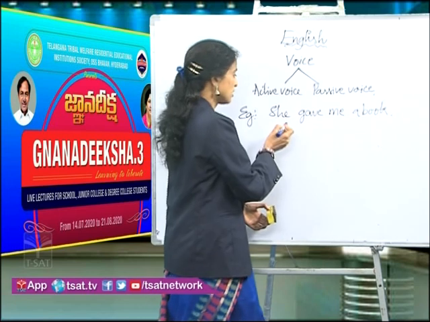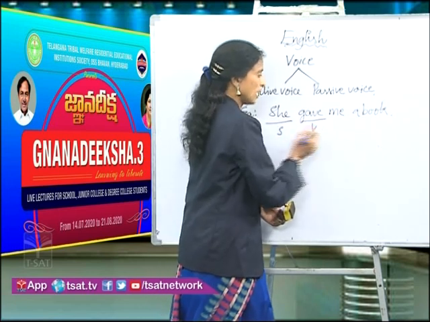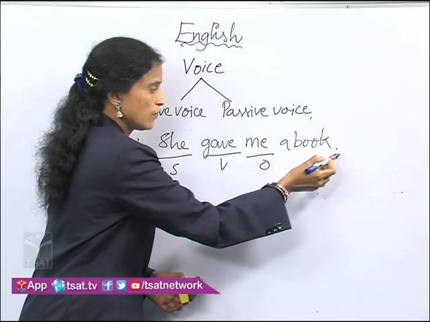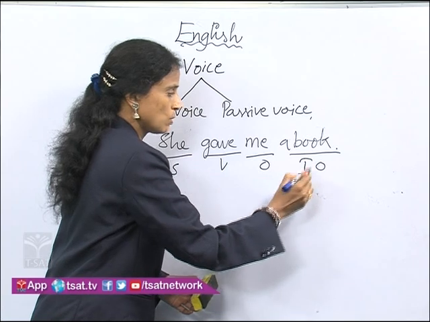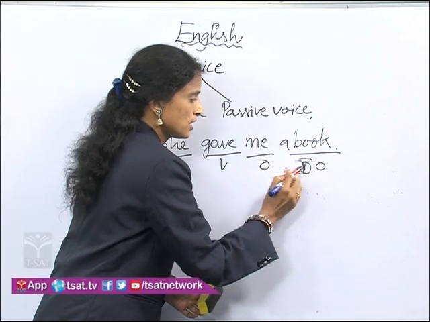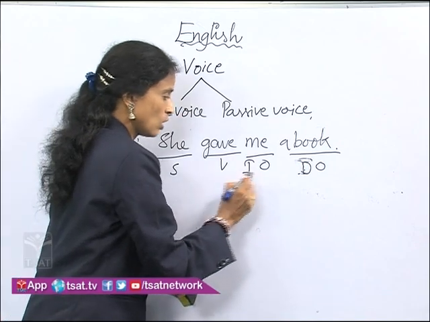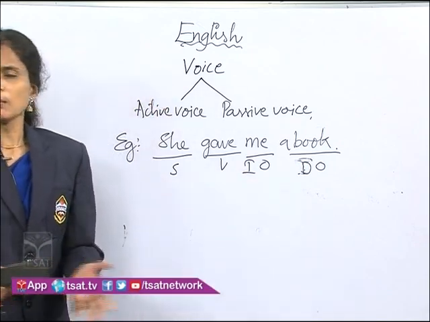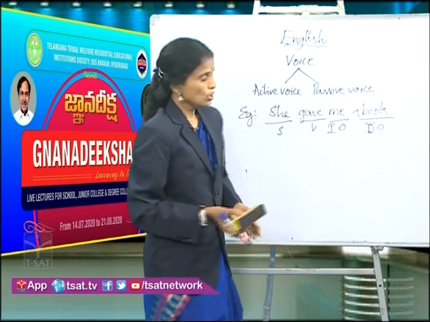Here you can see that she is a subject, gave is a verb, and me is also an object, even a book is also an object. Here the book is a direct object, and me is an indirect object. In that case, we can write the passive voice using the direct object or indirect object.